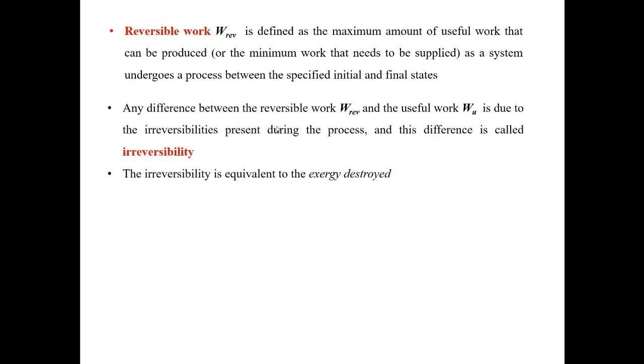Now any difference between reversible work and useful work is due to irreversibility. There are some losses, and this difference is called irreversibility. Irreversibility is basically equal to the exergy that is destroyed. We have some exergy which could have been used for getting some useful work, but that is destroyed and it becomes irreversible. So I can use I to denote irreversibility. I is equal to reversible work minus useful work.